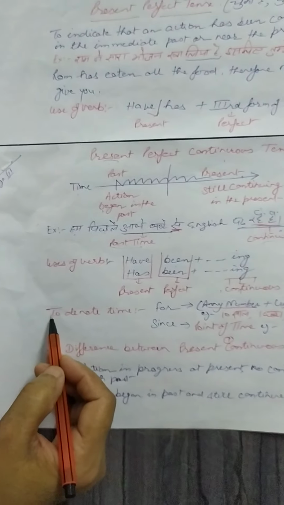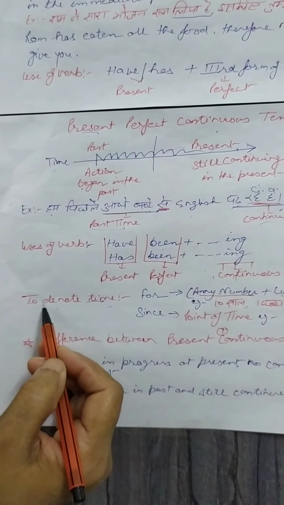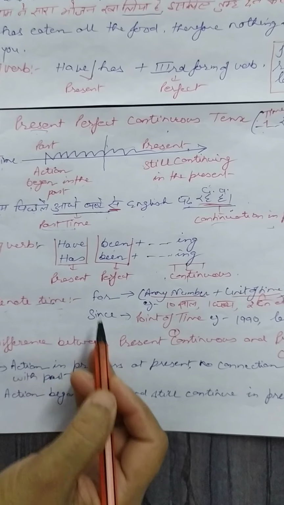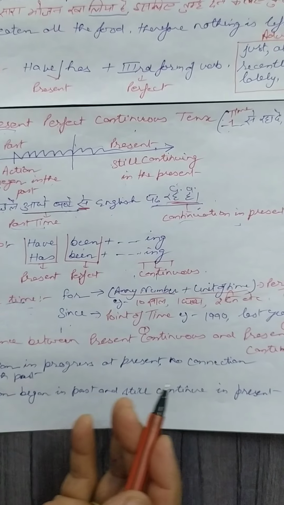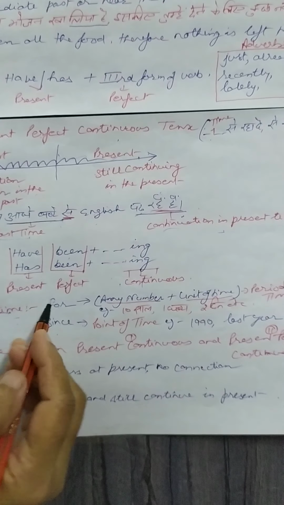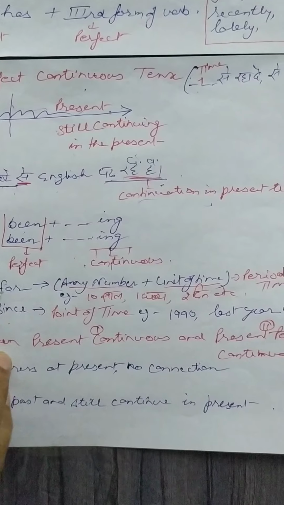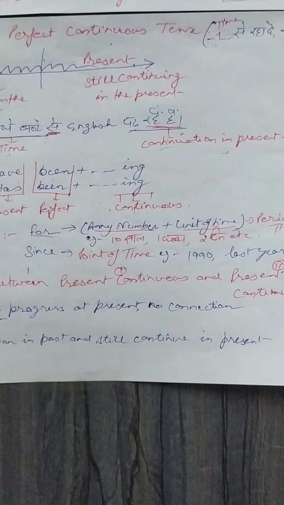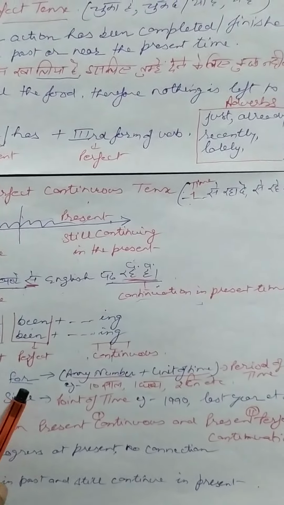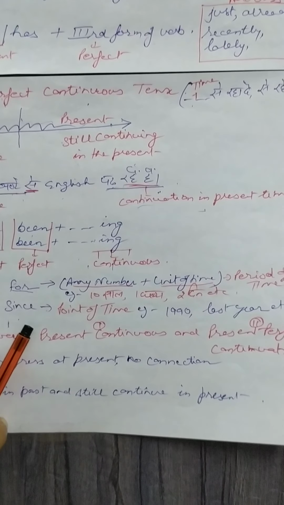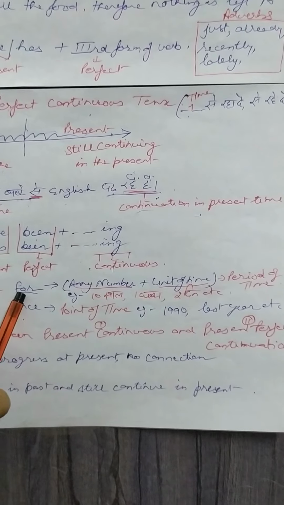Okay? टाइम को डिनोट करने के लिए प्रेजेंट परफेक्ट कॉन्टिन्यूस टेंस में for और since ये दो वर्ड्स यूज किए जाते हैं. Most of the time you make the right use of these words. Still, let me make it clear. I just simplify it. In books, you must be finding for is used for period of time, while since is used with point of time. But let me make it easy for you.